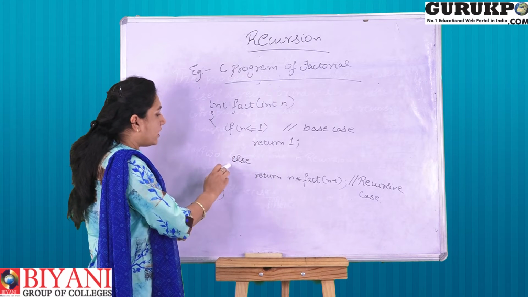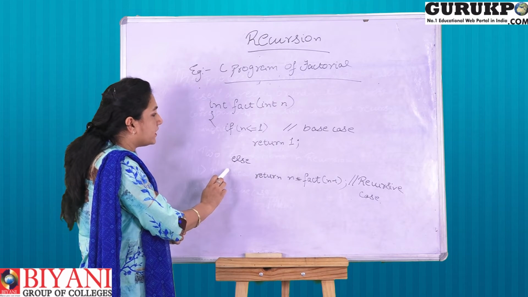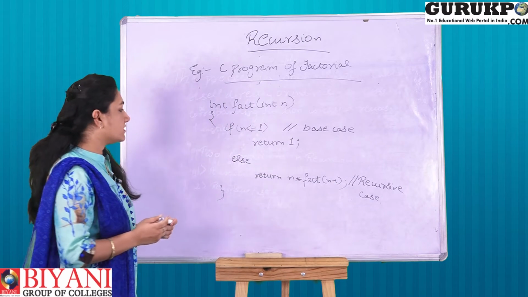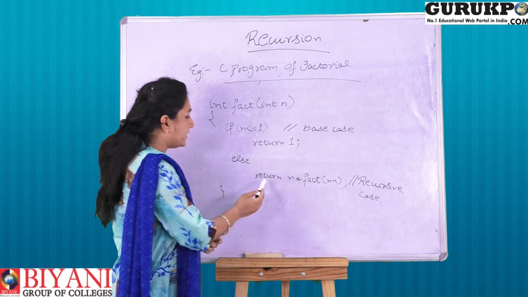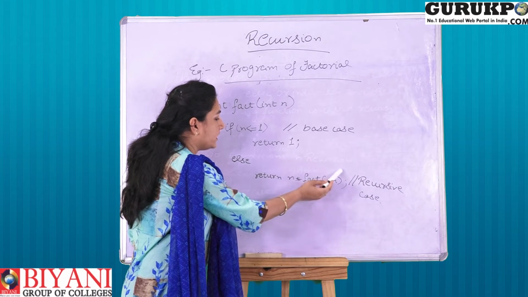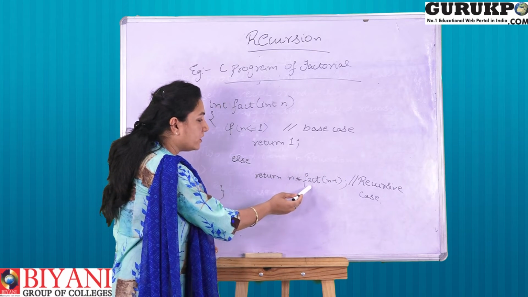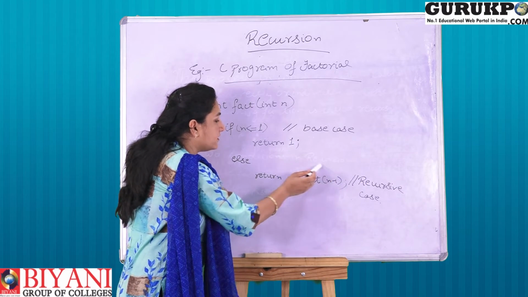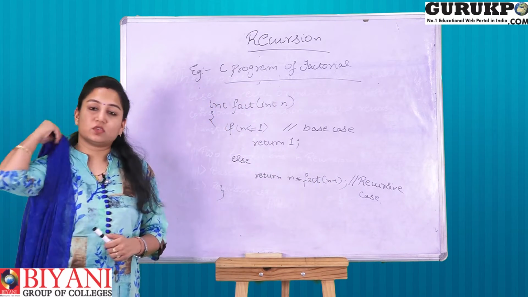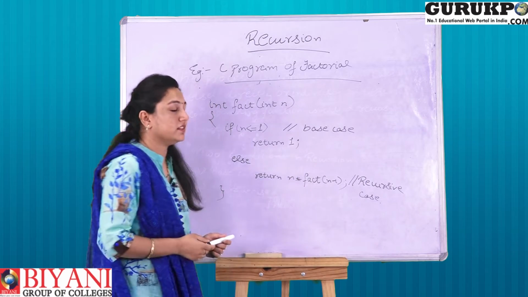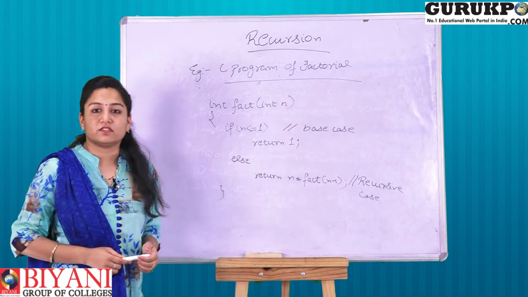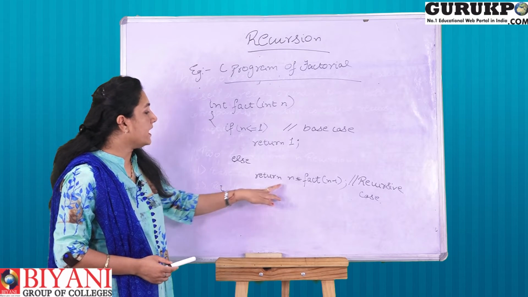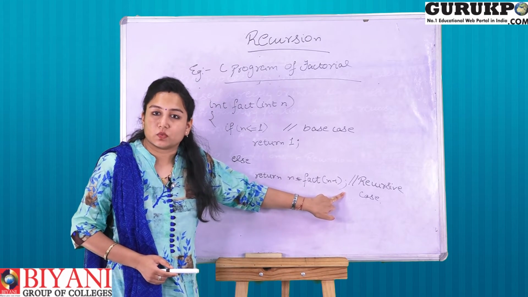On the contrary, now in the else case, this condition is the recursive case. Why is it the recursive case? Just because it is returning the factorial of that particular integer, and this method is recursively calling in this case. So that's why this case is known as recursive case. इस केस के अंदर ये वैल्यू क्या रिटर्न कर रहा है? n into fact of n-1.